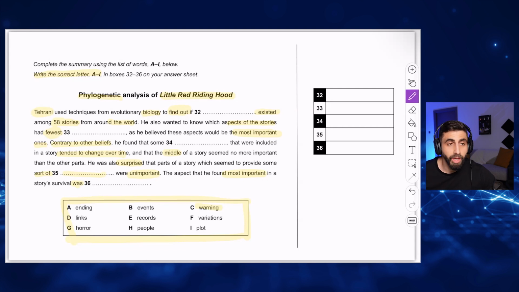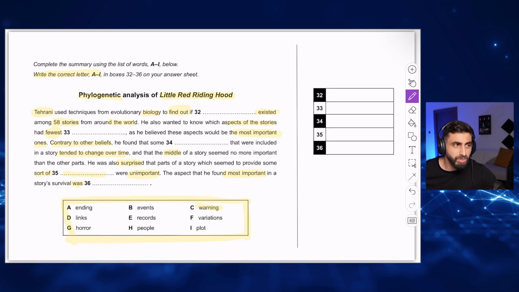Ending, this means the end, the final thing, the last part, okay? Links means connections, relationships, something that links to another thing, okay? Horror means fear, danger, scared, okay? Events, things that happen, actions, okay?